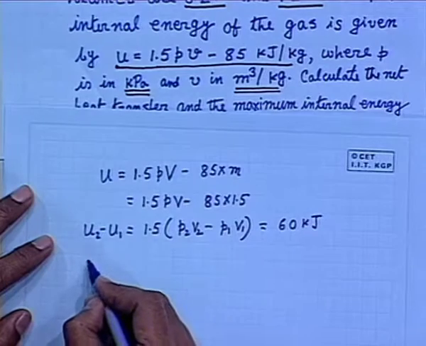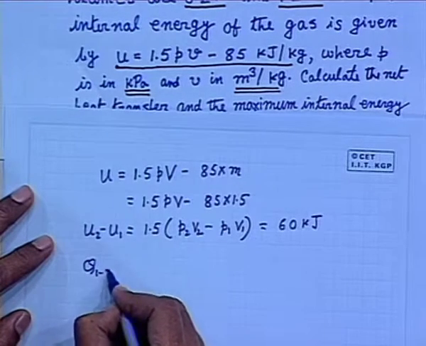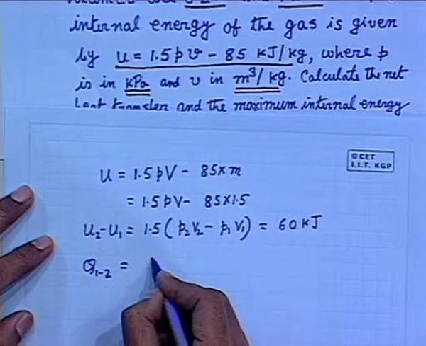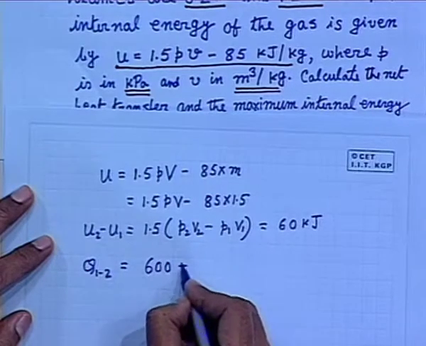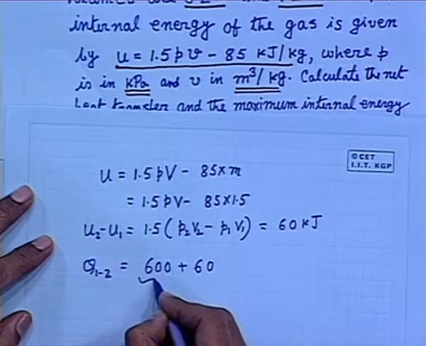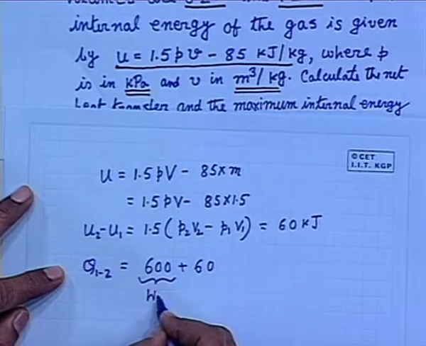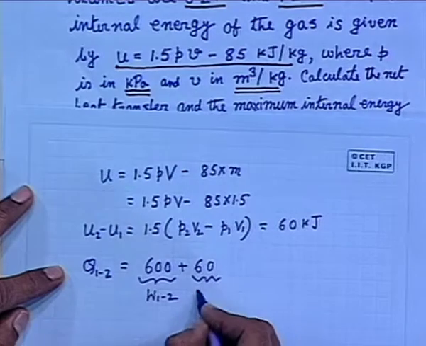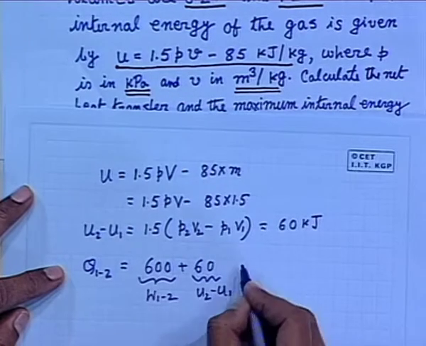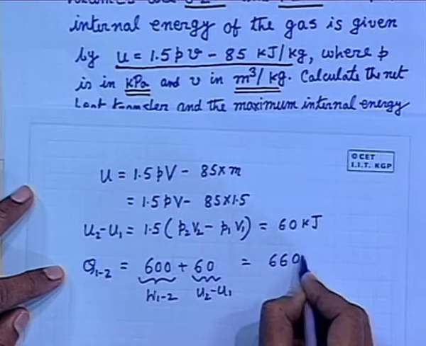So, therefore, Q12 is 600 plus 60, that means this is W12 and U2 minus U1 is equal to 660 kilojoule.